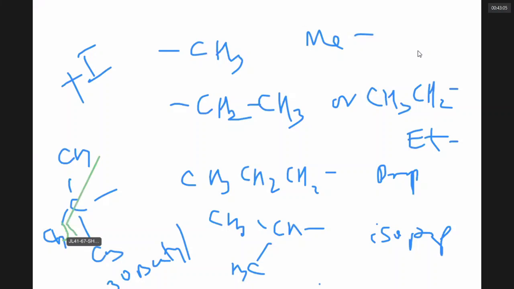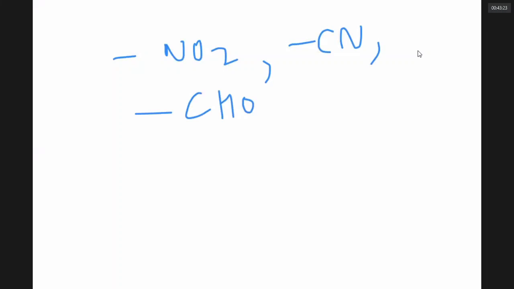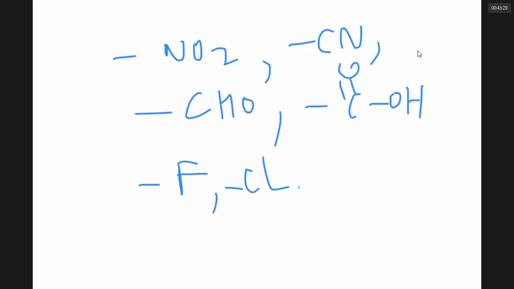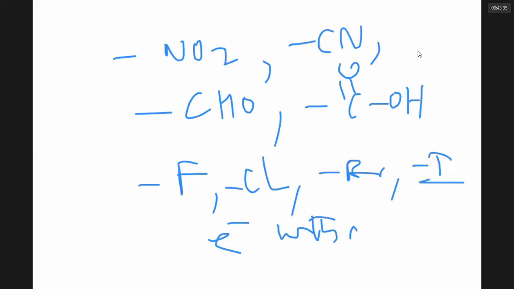And now, please notice, these are all electron releasing groups through sigma bonds. They all increase the electron density. They make carbocation stable. However, the groups like NO2, CN, CHO, COOH, fluorine, chlorine, bromine, iodine, these are all electron withdrawing by minus I effect. Electron withdrawing groups destabilize the carbocation. Electron releasing groups stabilize the carbocation.